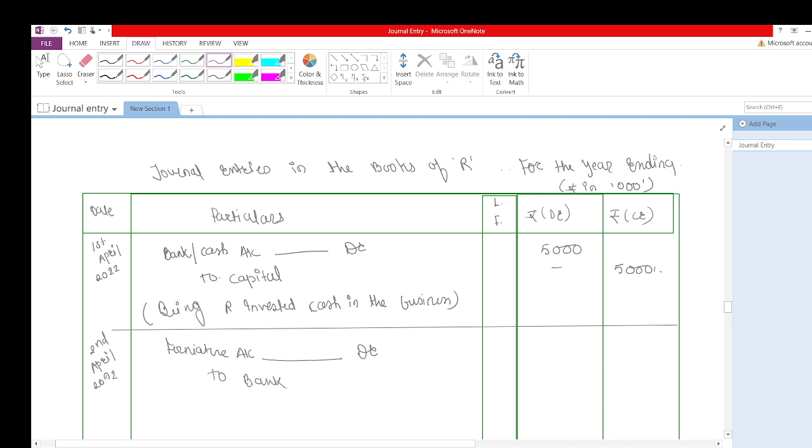In oblique I am also writing cash account because they have not mentioned it clearly. How much is it? 1200. So what will be the narration? Narration will be: being purchased furniture for business. Okay, so this is also done.